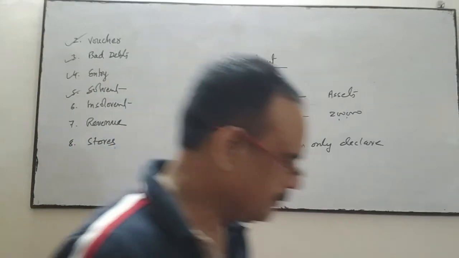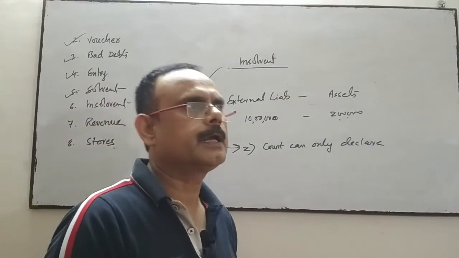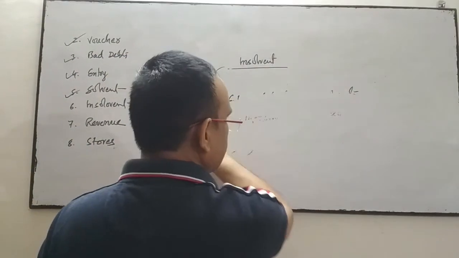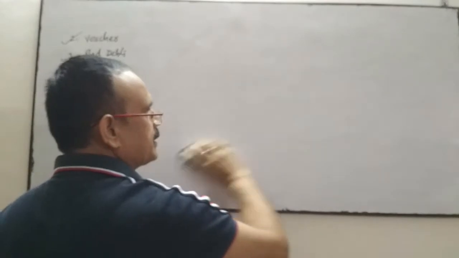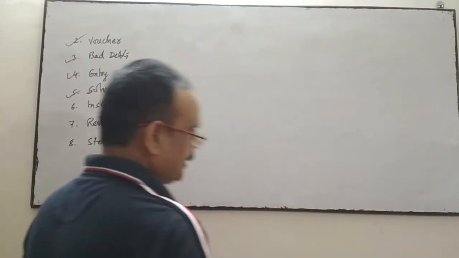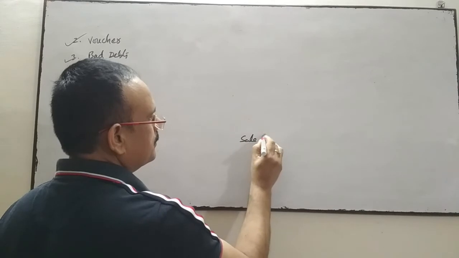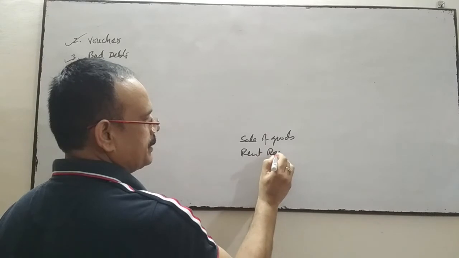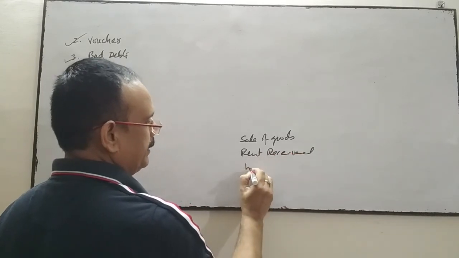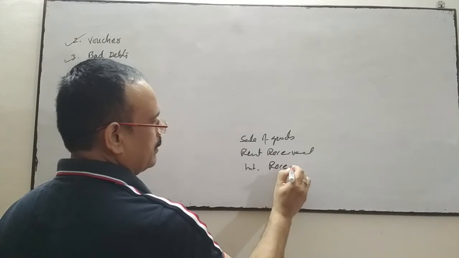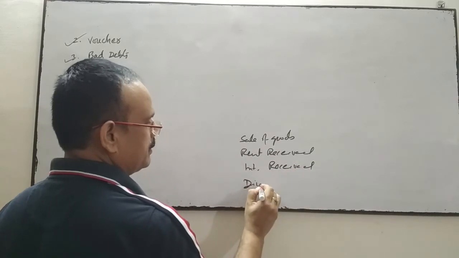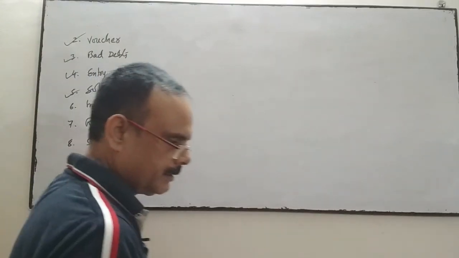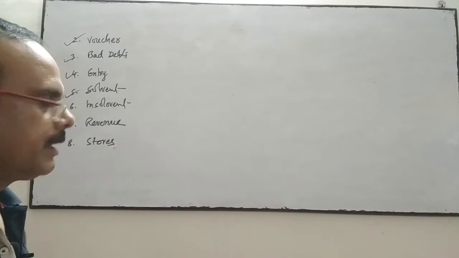Revenue. What is revenue? Revenue means income which is recurring in nature. Income which is recurring or repetitive in nature is called revenue. It may be sale of goods, which is your revenue income, rent received if it is repetitive in nature, interest received, dividend received. These are revenue. If repetitive in nature, then that income is your revenue income.